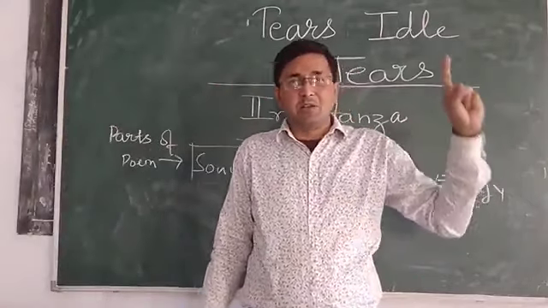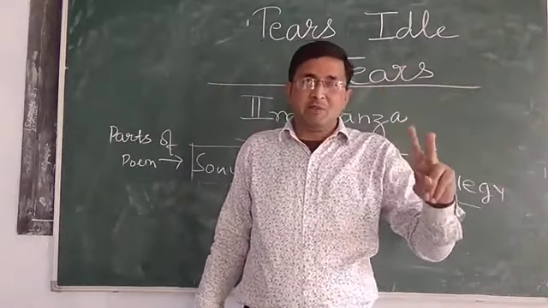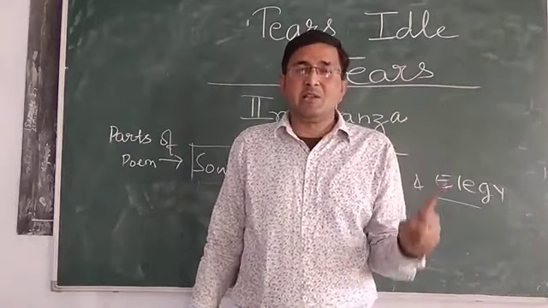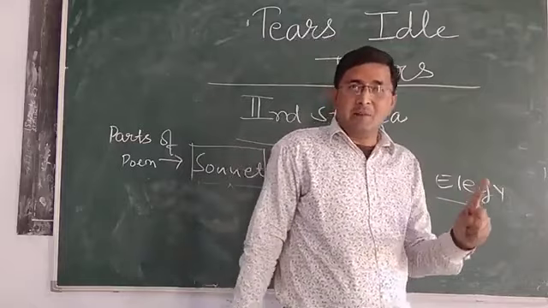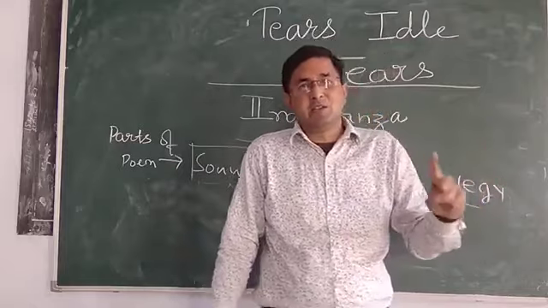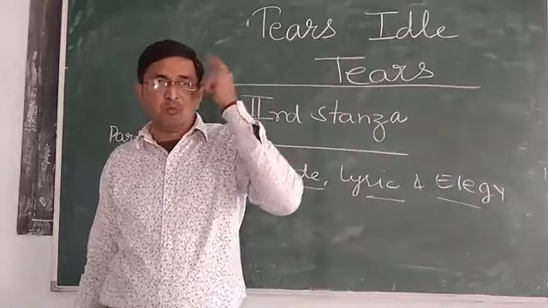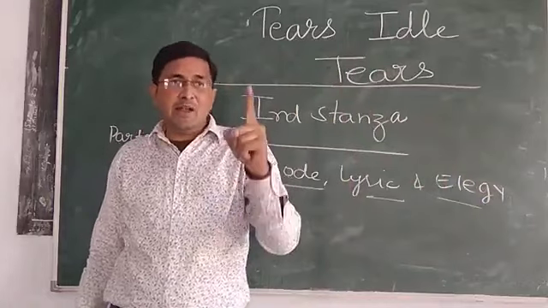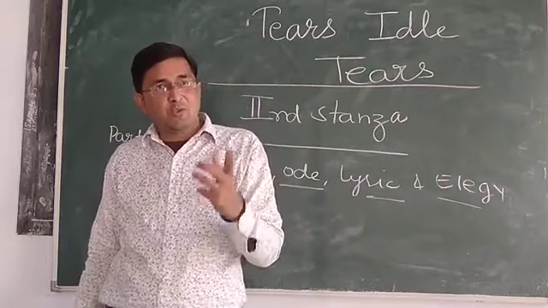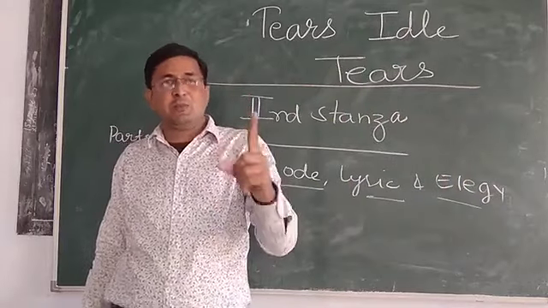What is there in the Miltonic sonnet? There are 2 parts. The first part is the starting 8 lines, that is the octave. The second part is the last 6 lines, that is the sestet. In these 2 parts, octave and sestet, the mood of the poet must be different, the ideas must be different, or the psychology of the poet must be different.